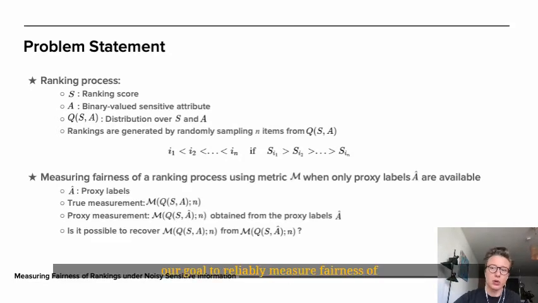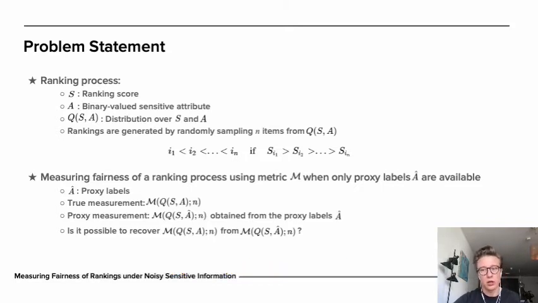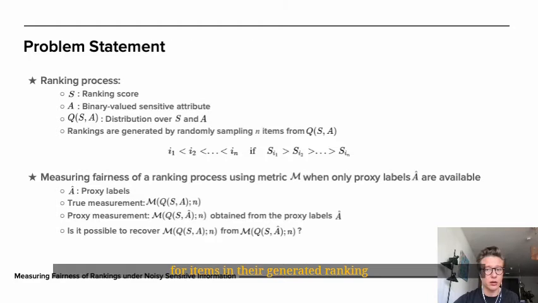Now, our goal is to reliably measure fairness of this process using some metric m in situations where we only get to observe the proxy label A hat instead of A for items in the generated ranking.